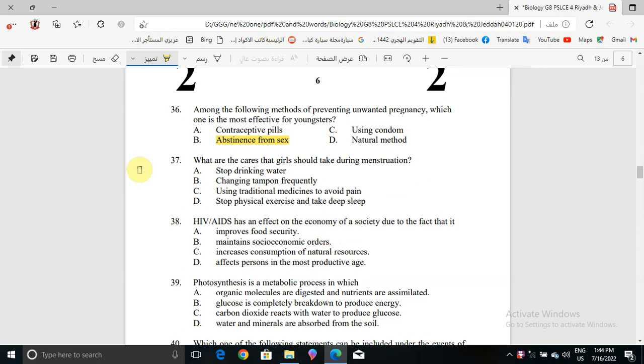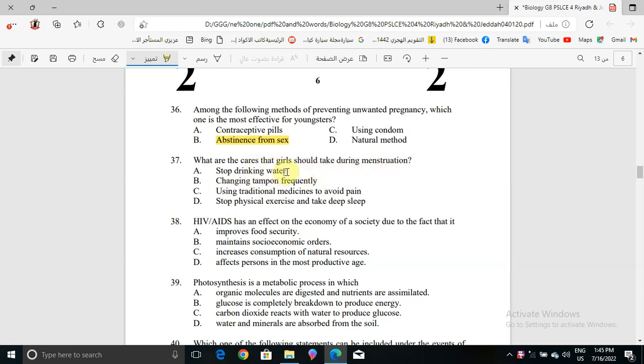Okay, now question number 37. What are the cares that girls should take during menstruation? Stop drinking water, changing tampon frequently, using traditional medicines to avoid pain, stop physical exercise and take deep sleep. First of all, we should take the cares that girls should take during menstruation.